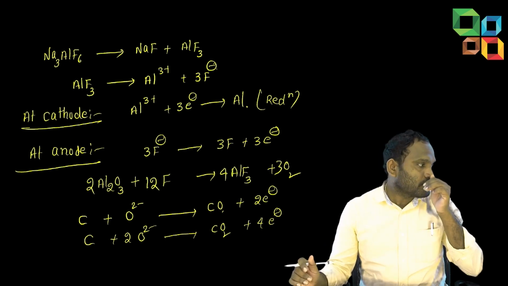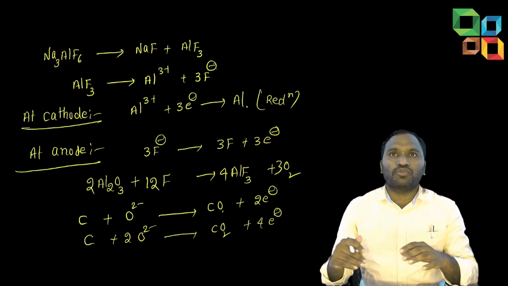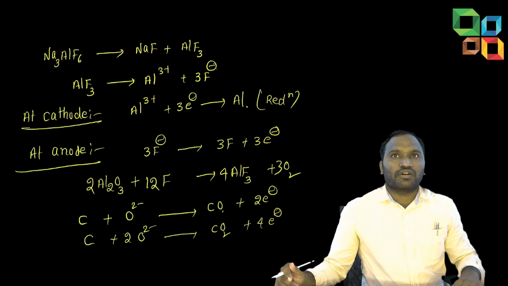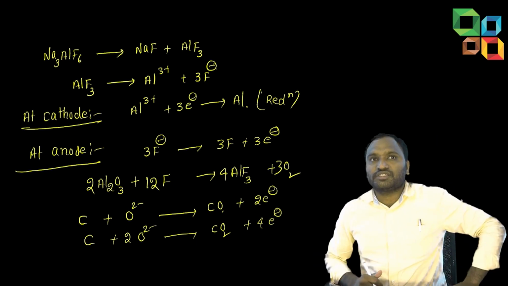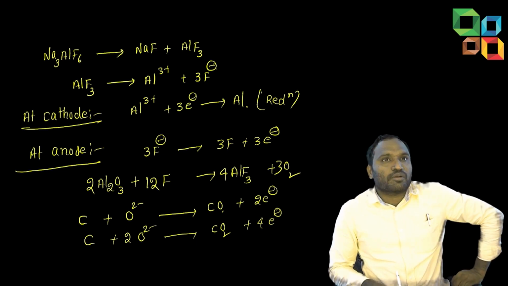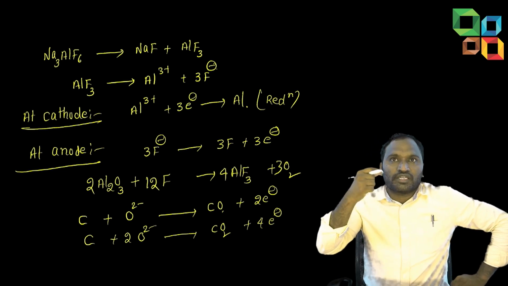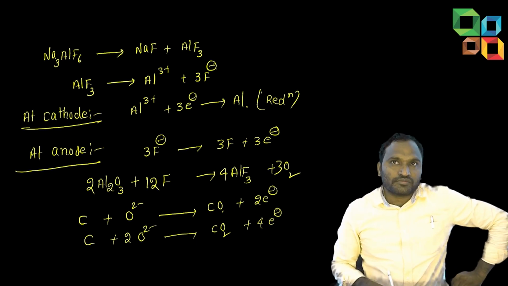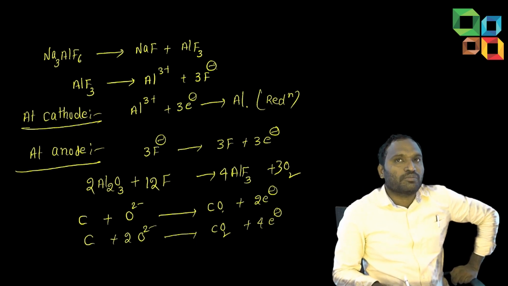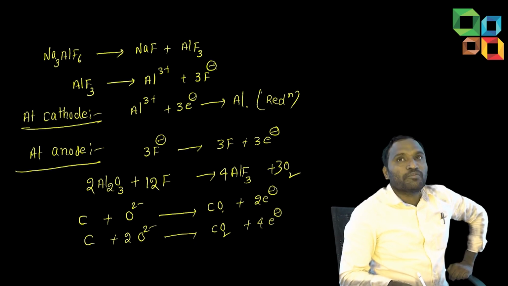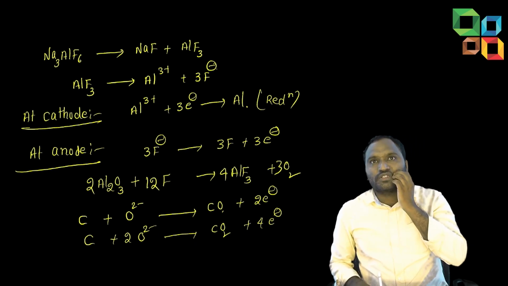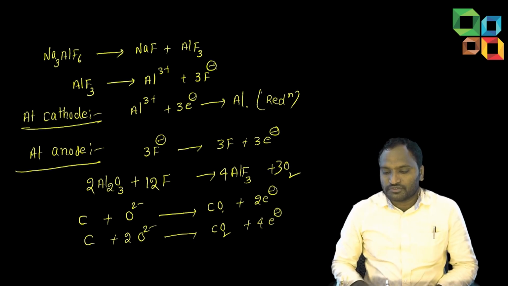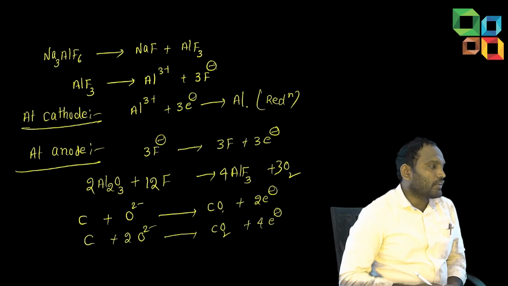So we have to change the graphite rods periodically. Since the oxygen released here reacts with carbon, the size of the graphite rods will get reduced because it is consuming. That is the reason we are keeping 3, and we have to change the graphite rod frequently. This way we will reduce the aluminium.